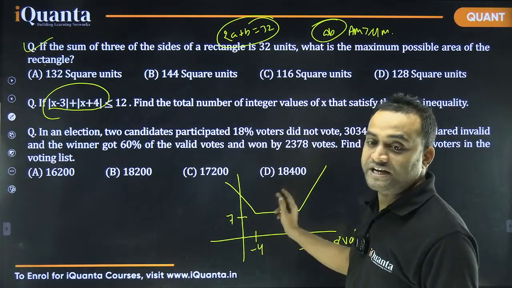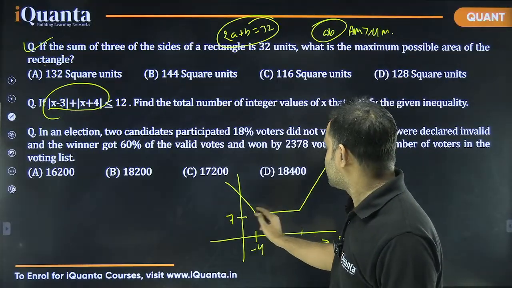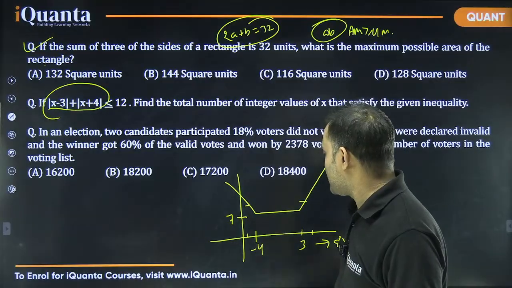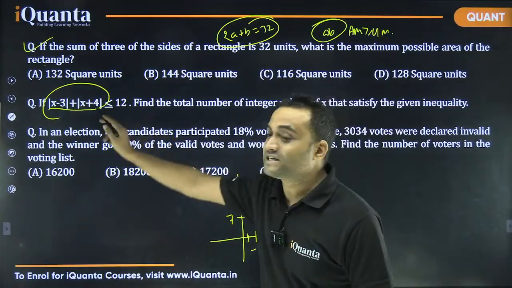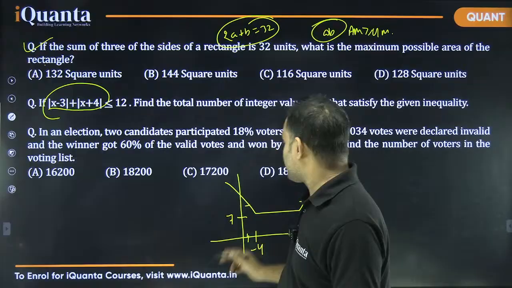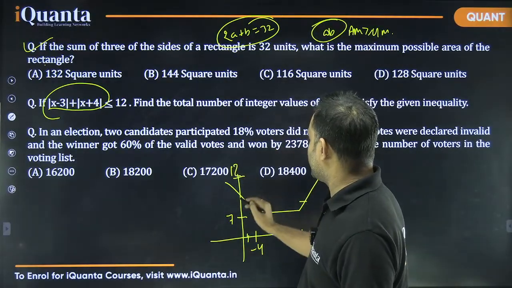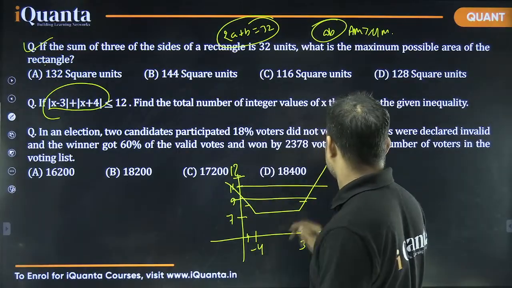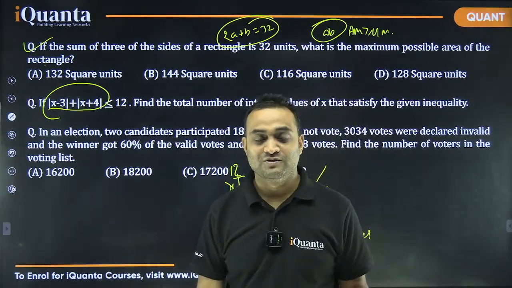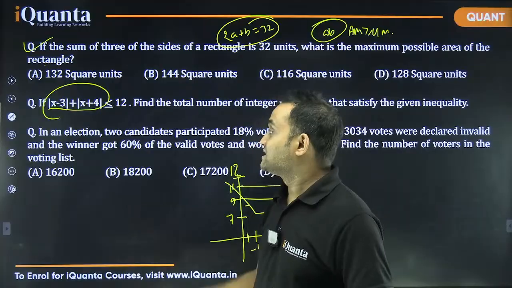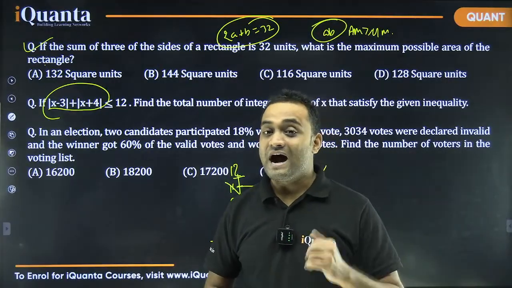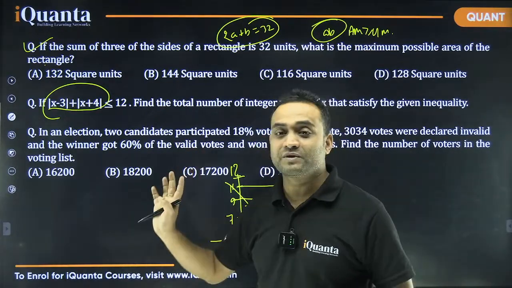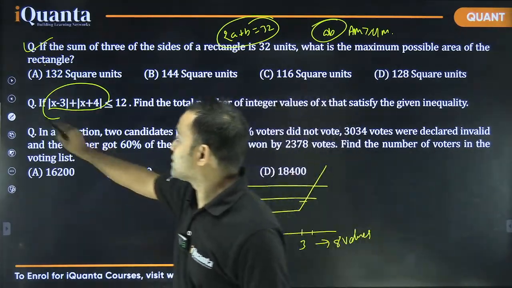Now if you take x equal to 4 or minus 5, the value will increase by 2, not 1. So after 7 till 12, we get 9 and 11. 2 values here, 2 values here. So 8 plus 4, 12 values. So with the help of the graph, this is a first round question. Otherwise, if you believe in cases, then you will have to consider some cases and then it becomes a second round question.